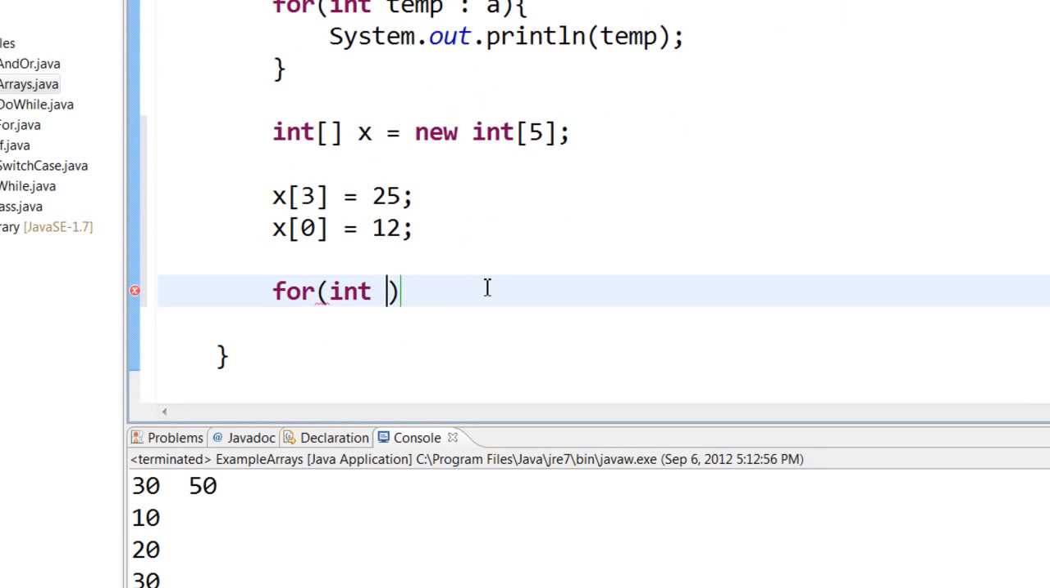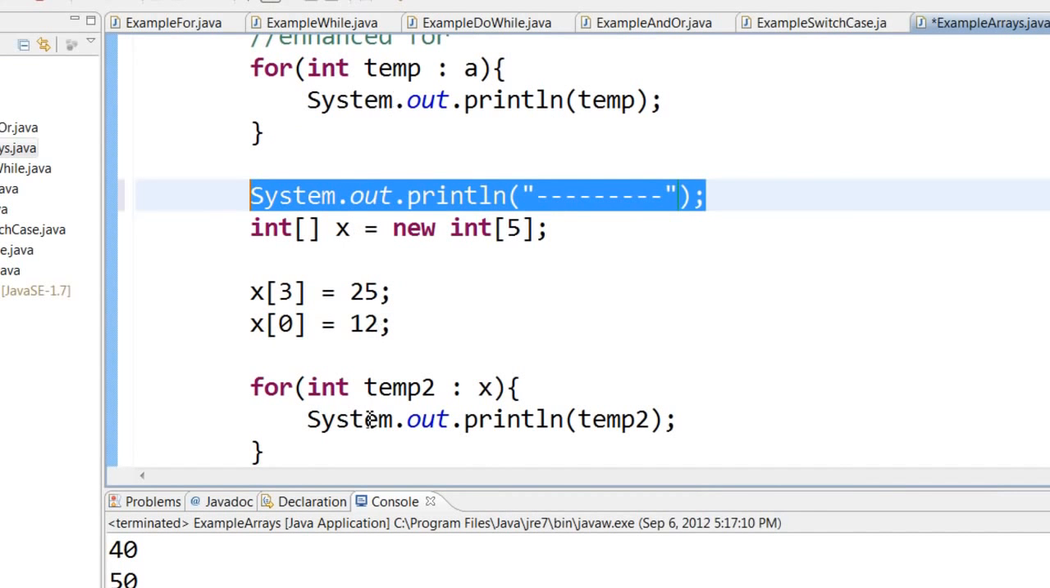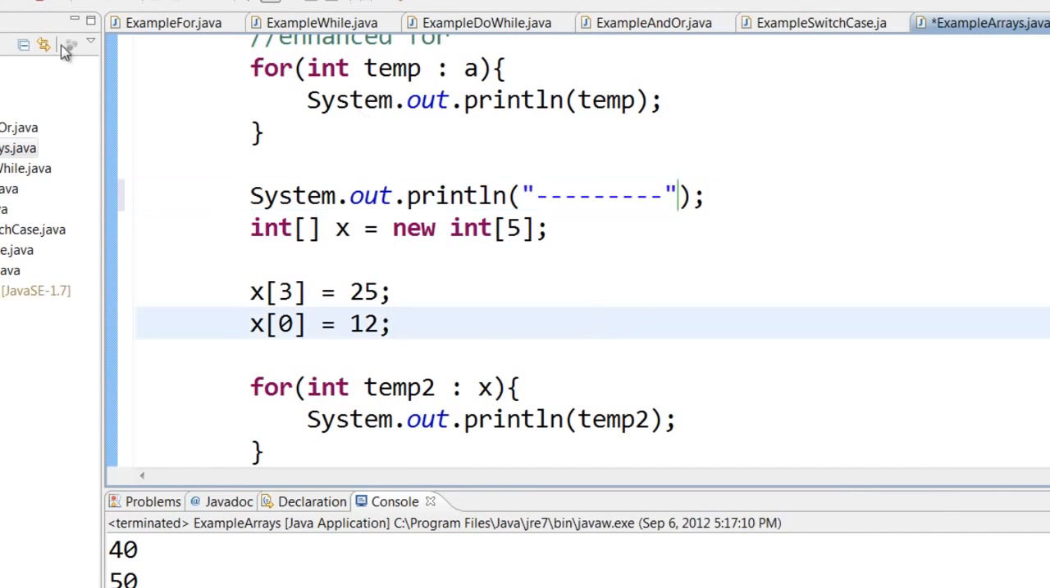I can have some temporary variable. So here I have some temporary variable temp2. I'm going to loop through this X array and I'm going to print it out. Let's save and run this. To differentiate between this printout and this printout, I'm just going to have this dash dash dash printed in between.